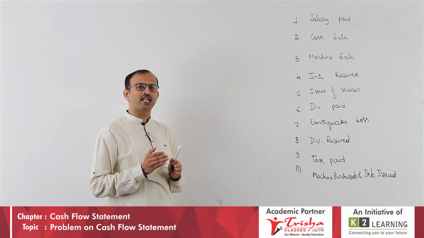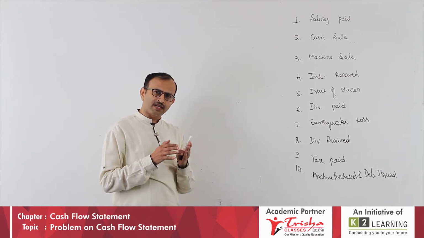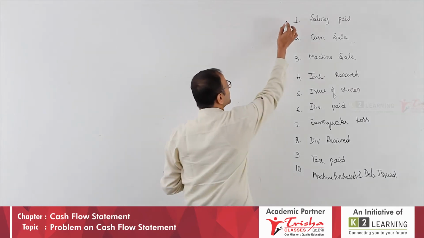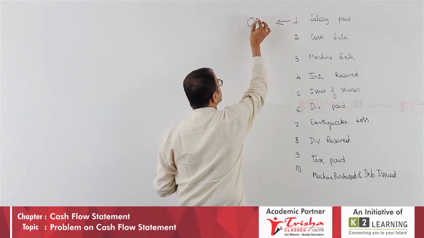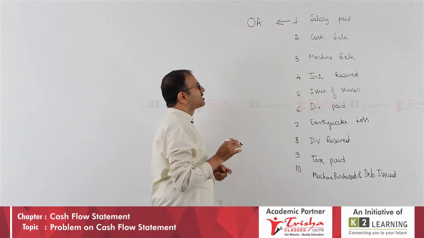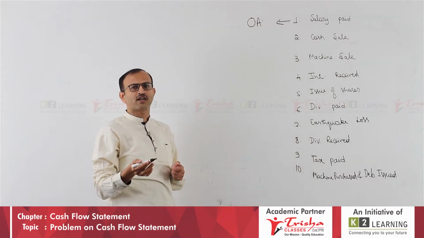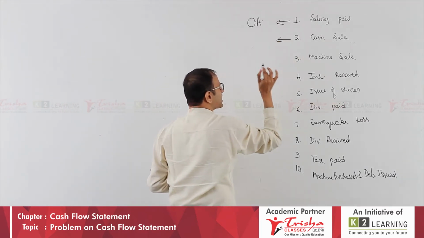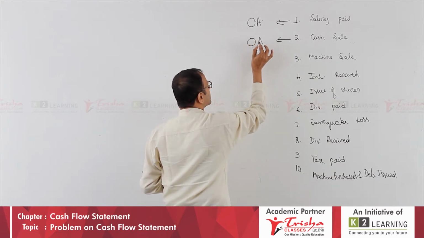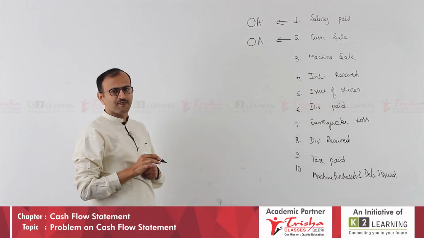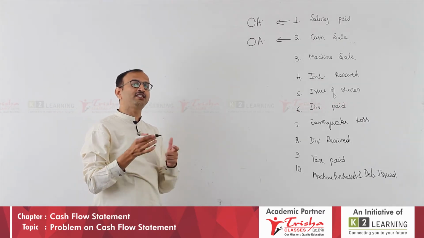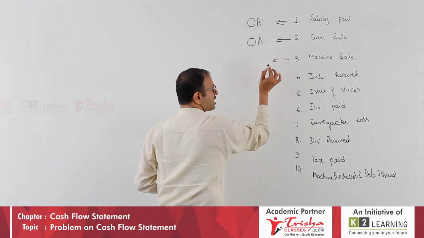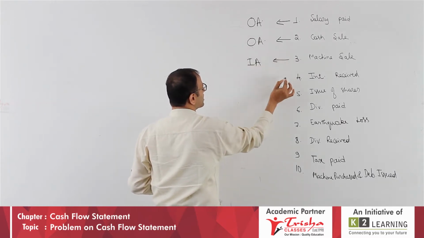Salary paid to the employees is related to your main business, what the business stands upon. Therefore, which activity: operating, investing, financing? It is operating activity. Cash sales, sale of what? Sale is basically goods. Therefore, anything related to goods and services, directly or indirectly, is operating activity. Machine sale is not a sale of goods, it is a sale of a long-term asset. Therefore, which activity? Any long-term asset, investing activity.